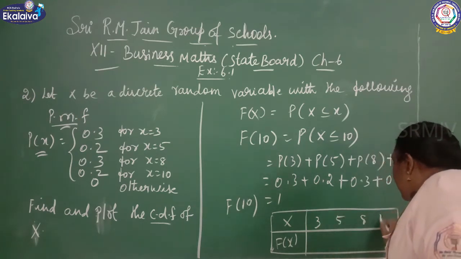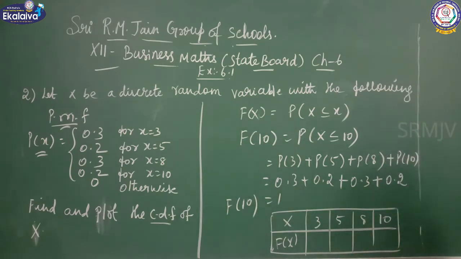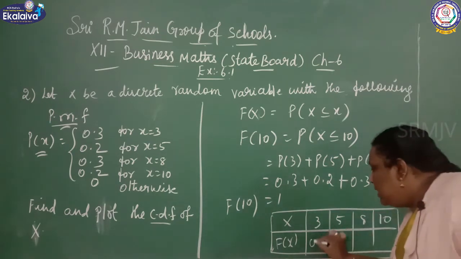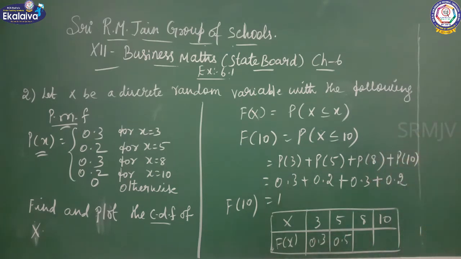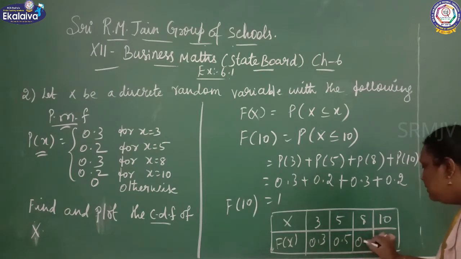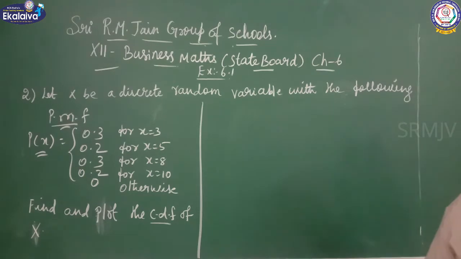What are the values you are getting for f of x? F of x value for 3 is 0.3, for 5 is 0.5, for 8 is 0.8 and for 10 is 1. Now we have to write capital F of x value.